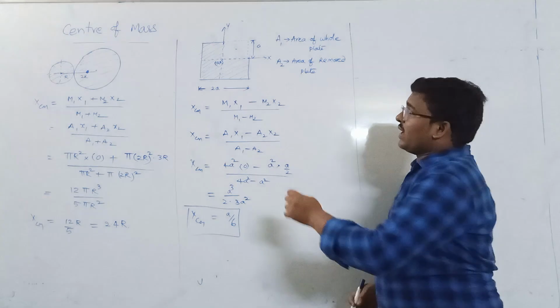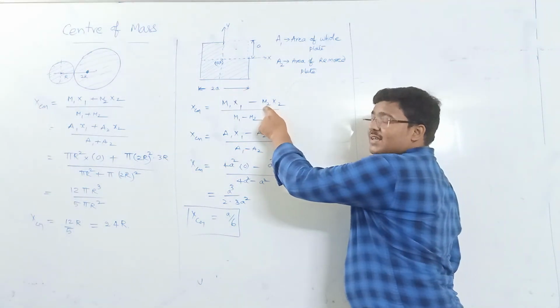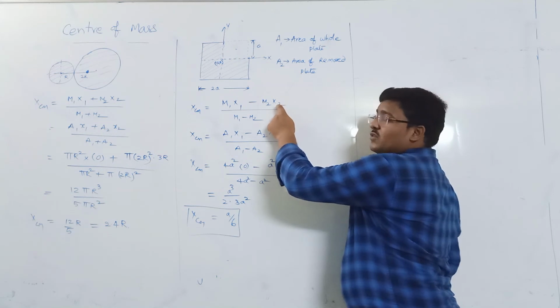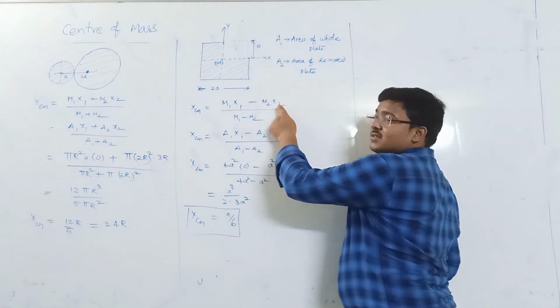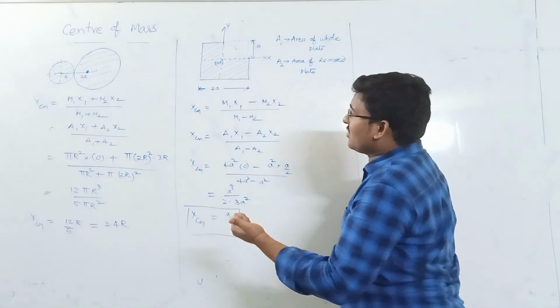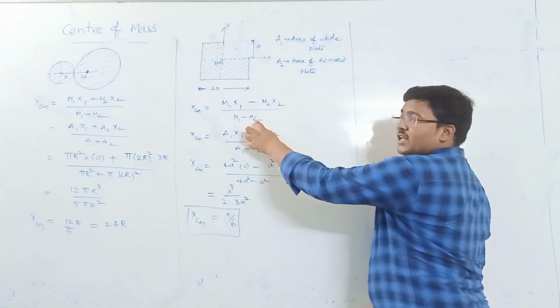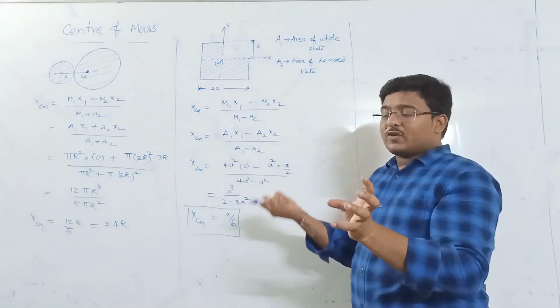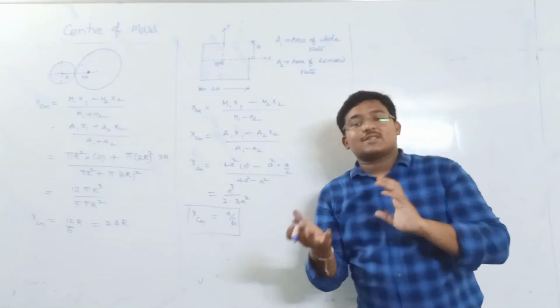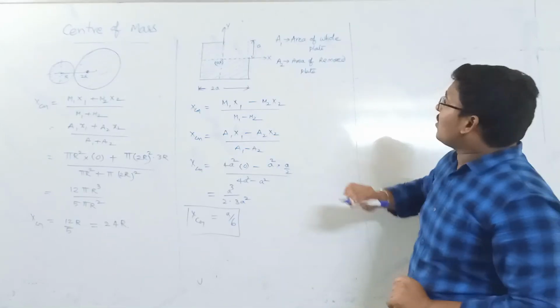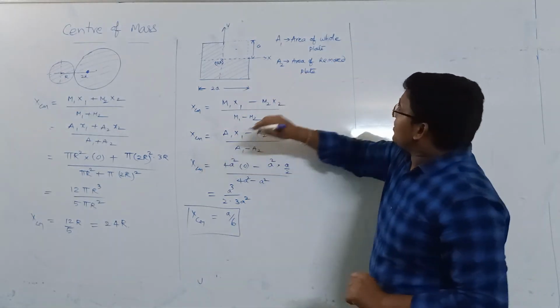So I can write M2 as the removed mass and H2 as the distance of the removed mass center from the original center of mass, and M1 is the total mass minus M2, the removed mass. When the removed part is taken from the total, what is left is the remaining mass.